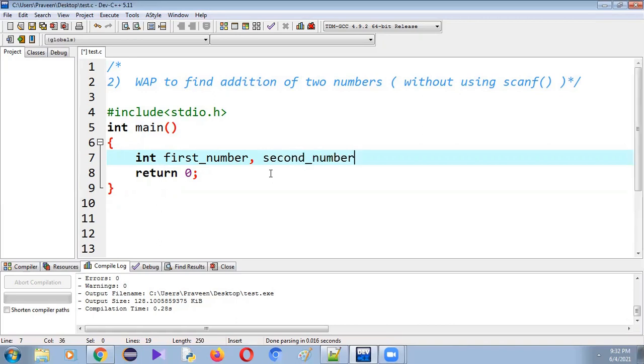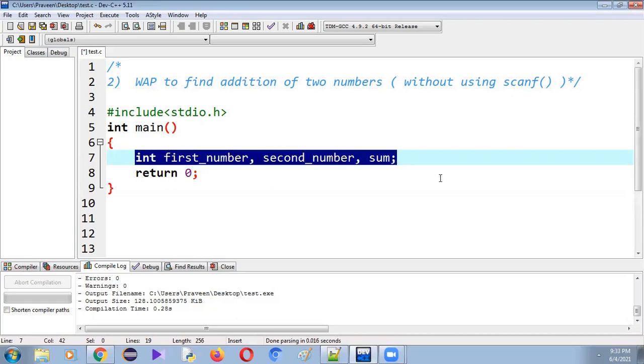If you use such variable names, the interviewer can understand that we know the subject very clearly, and how good we are at giving naming conventions to variable names. So int first number comma second number comma, let me use another variable called sum to store the result.